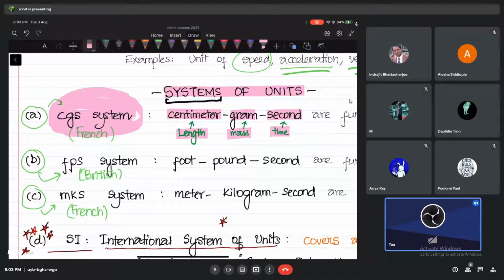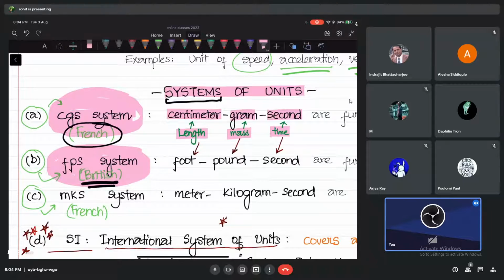Similarly, by the way, French people gave us this system called the CGS system. British people have a different system. They use FPS. F stands for foot, which is again a measurement of length. I think you know foot, right? Then mass is measured in the FPS system in pounds. If you go to Britain and ask somebody's mass, they'll tell you in pounds. They are not comfortable with kilograms actually. I think you have noticed that. Then time of course is in seconds. So this is a different system. If I tell you to make the measurement in the FPS system, you have to measure in foot, pound, and second.